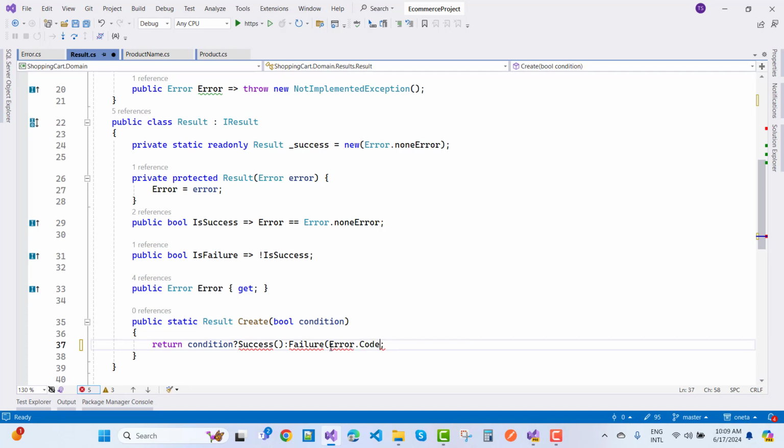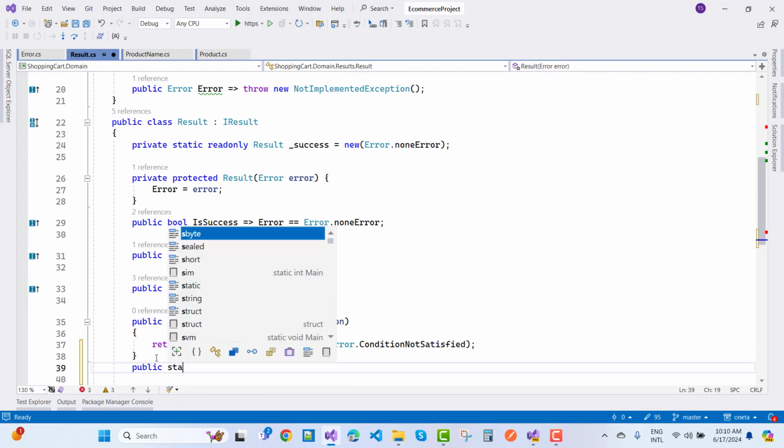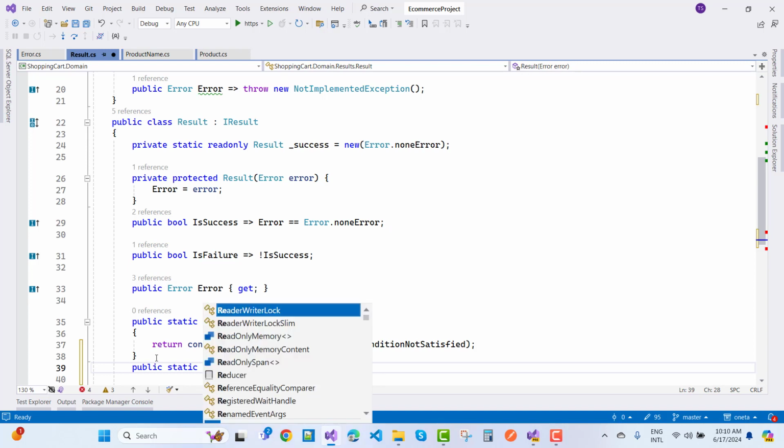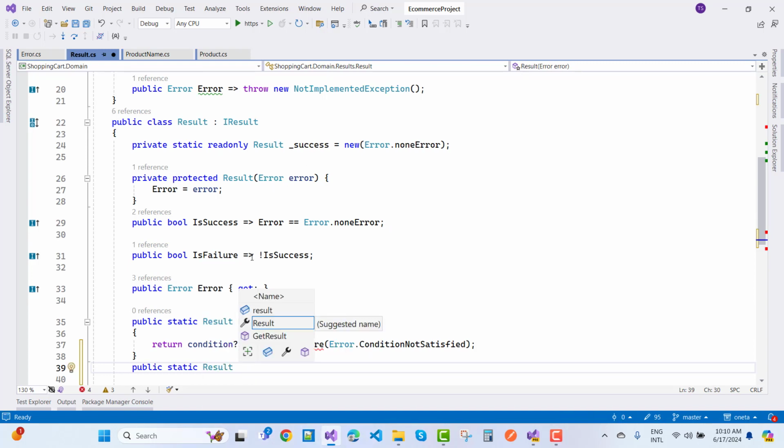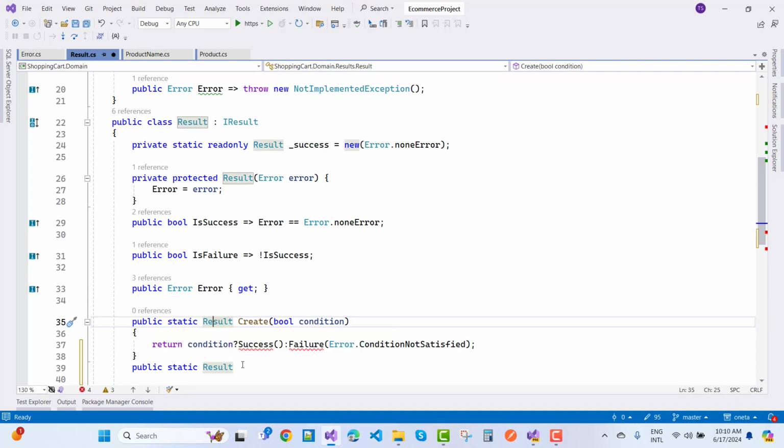Condition not satisfied. Okay, so just create a success method and the failure method. So based on the condition, it's based to execute the success and the failure. So just create a public static result. It will return the result class, because you know that is the result class.